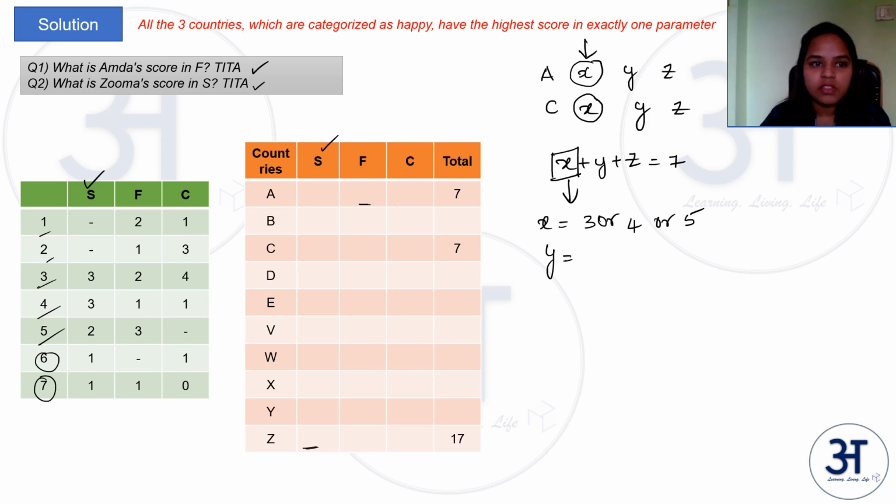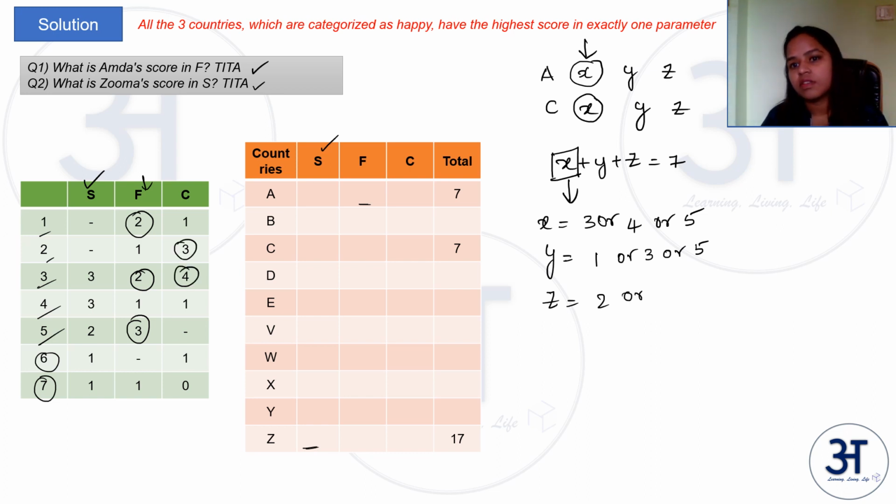Now Y belongs to F. So looking at F, Y can either be 1 or 3 or 5. Now what can Z be? Z can either be 2 or 3. That's all.